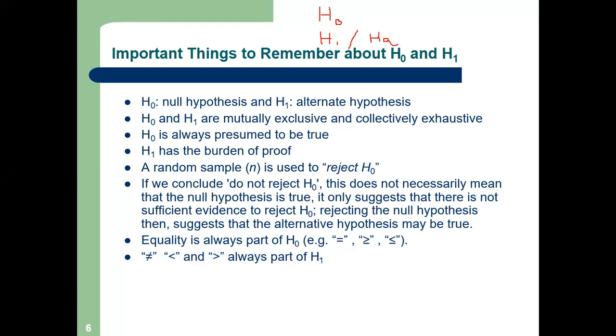Anybody can share? So null is 0, Tejaswita. Yes, yes. So null is 0, we write that H0. But what is null hypothesis? And what is alternate hypothesis?